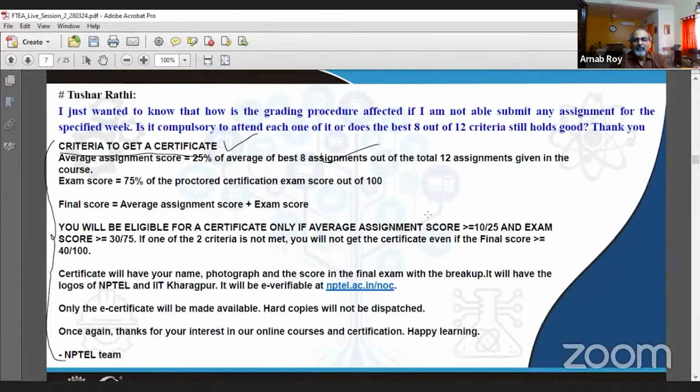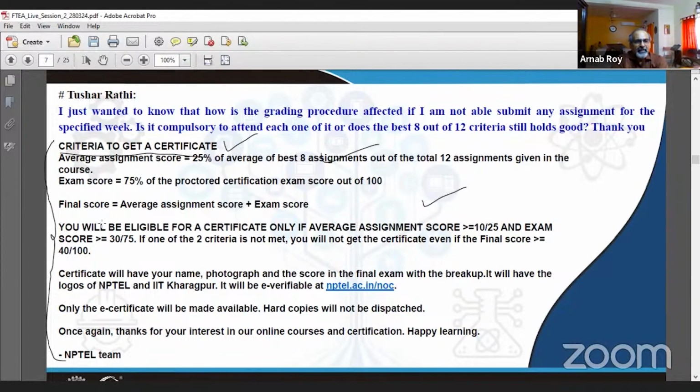And if you just attempt 8, then there would be no provision for disregarding 1 or 2 assignments where you may not have performed all that well, so that your average improves a bit. So attempting all 12 assignments is what is recommended. All right, so the rest of the rules, of course, follow.